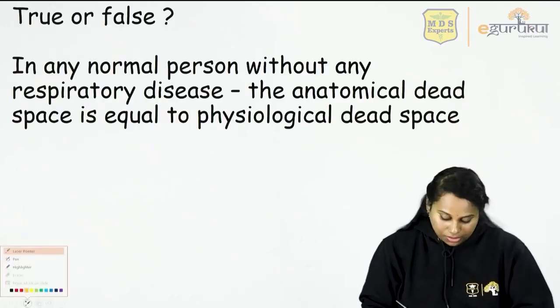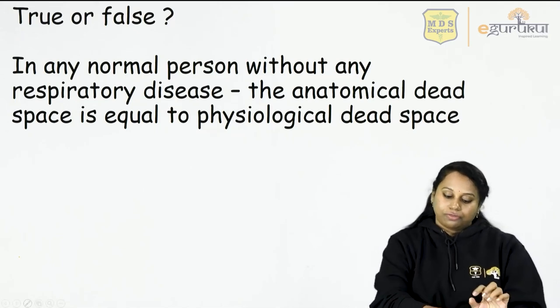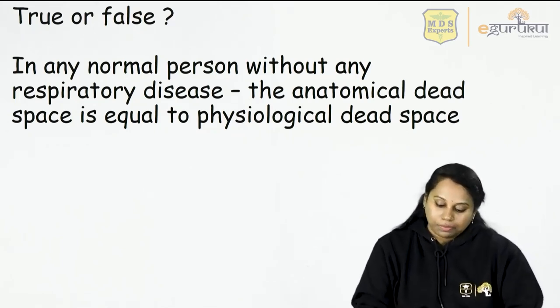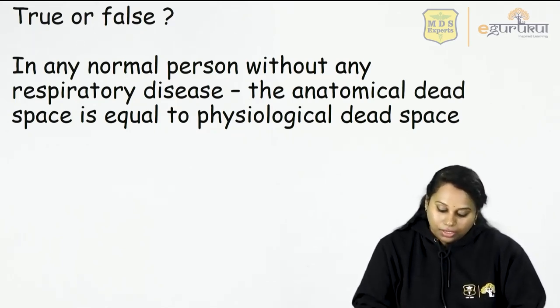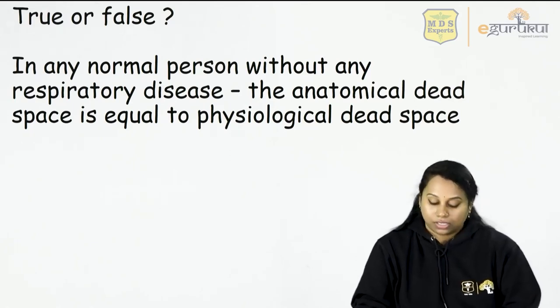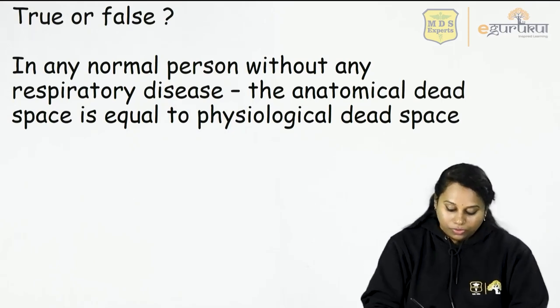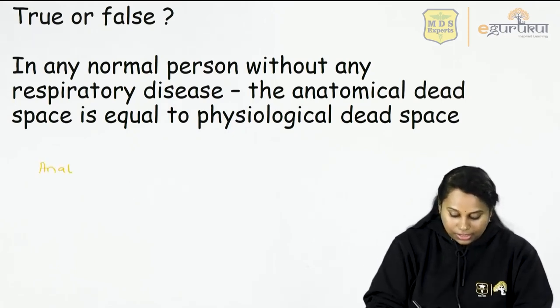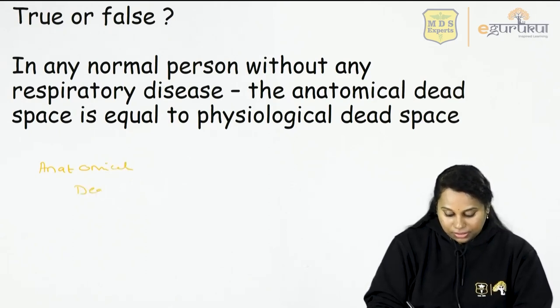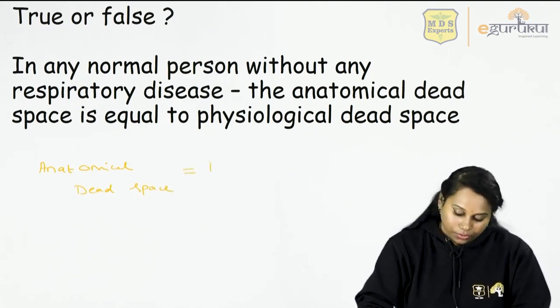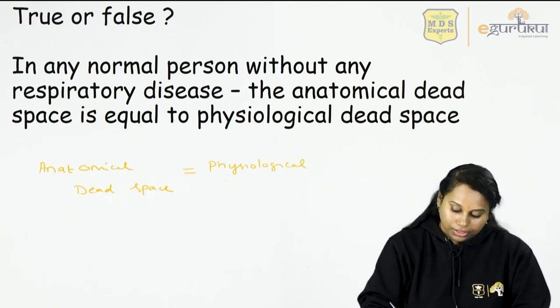Let's try to answer this question. True or false? In any normal person without any respiratory disease, that means he is normal, the anatomical dead space is equal to the physiological dead space.